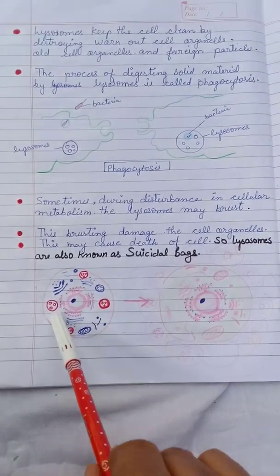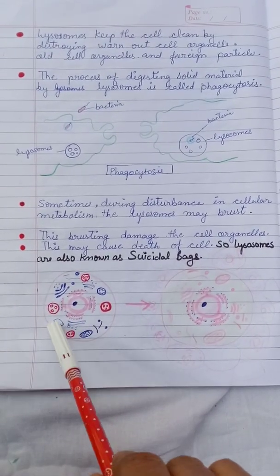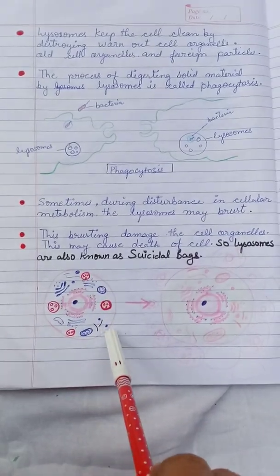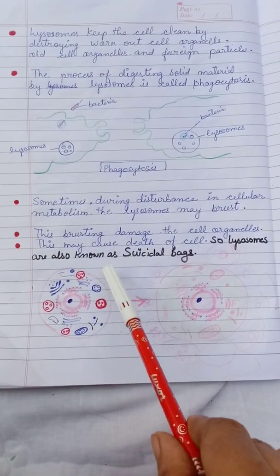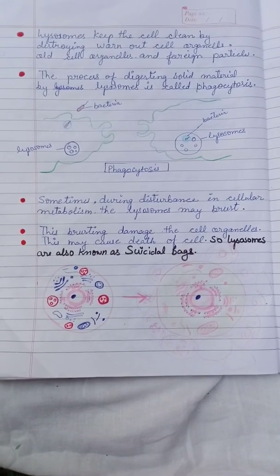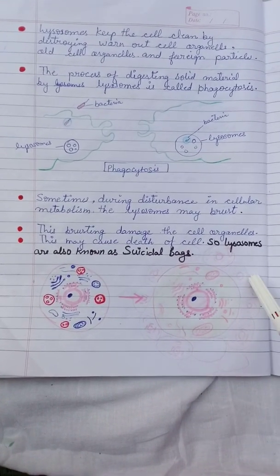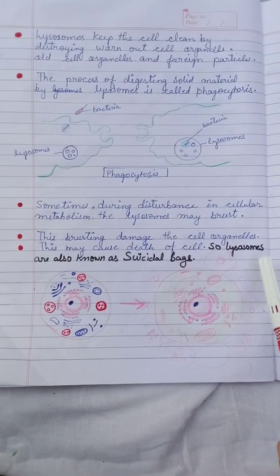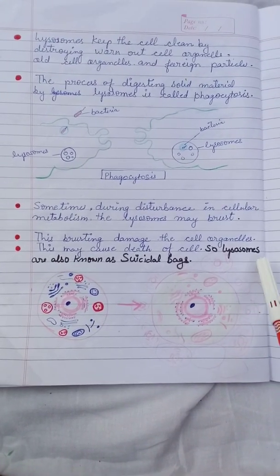That's why lysosomes burst themselves and kill the whole cell. That's why it is also known as the suicide bag. Okay children, so this organelle is done. Why lysosomes are called the suicidal bag, is it clear to you?